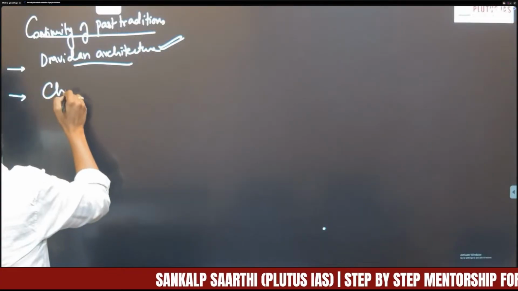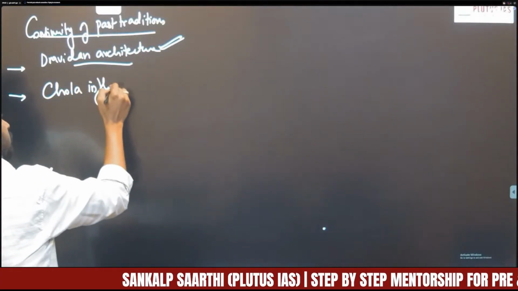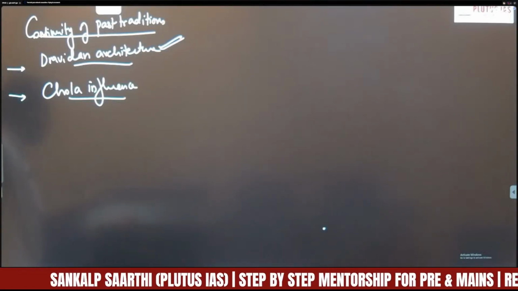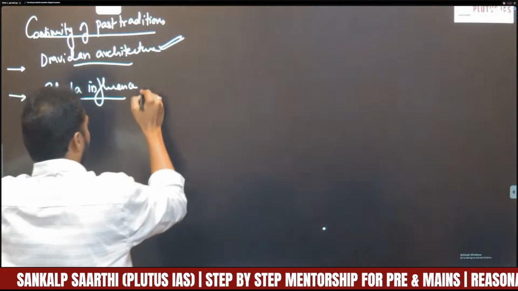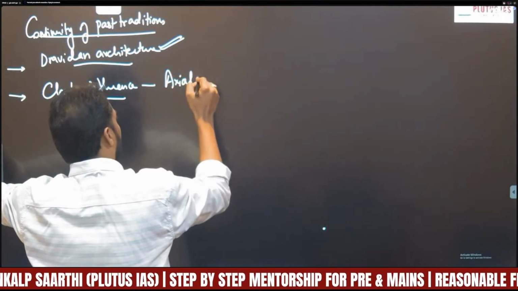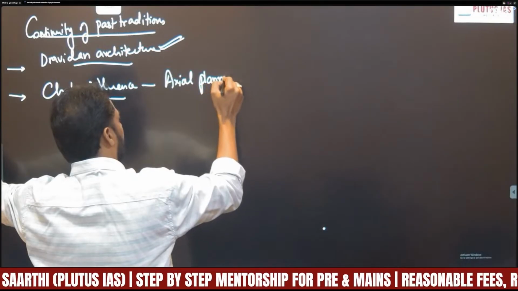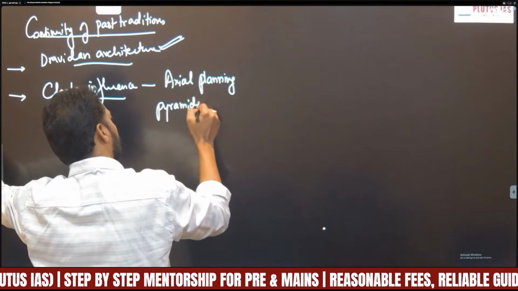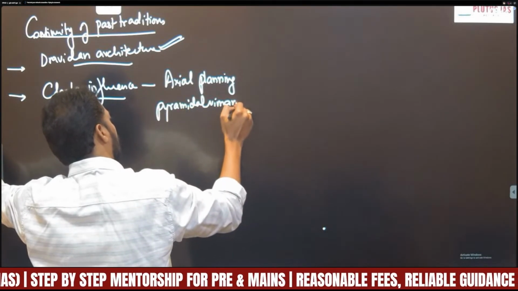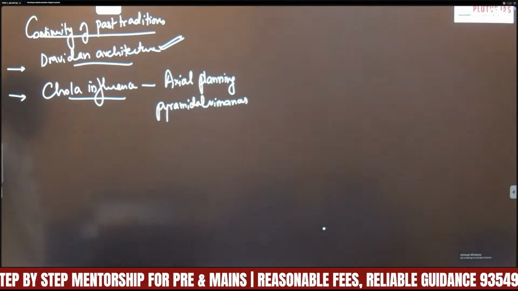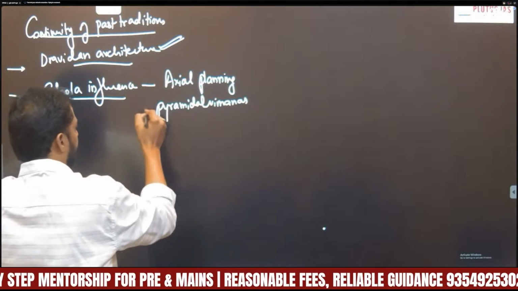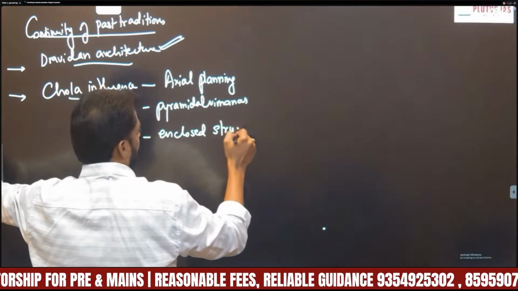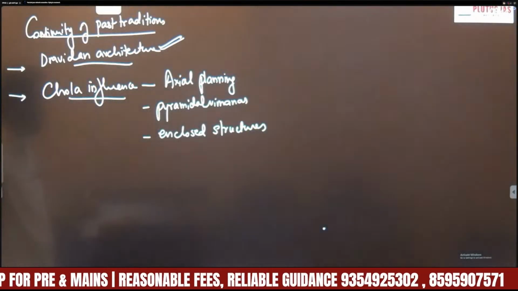Next, Chola influence. Especially under Chola influence, what have they taken? Axial planning, pyramidal vimanas or vimana structures, enclosure structures, right?